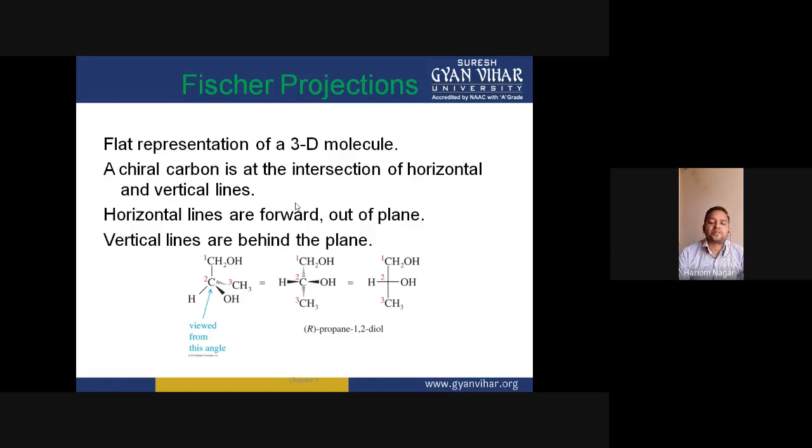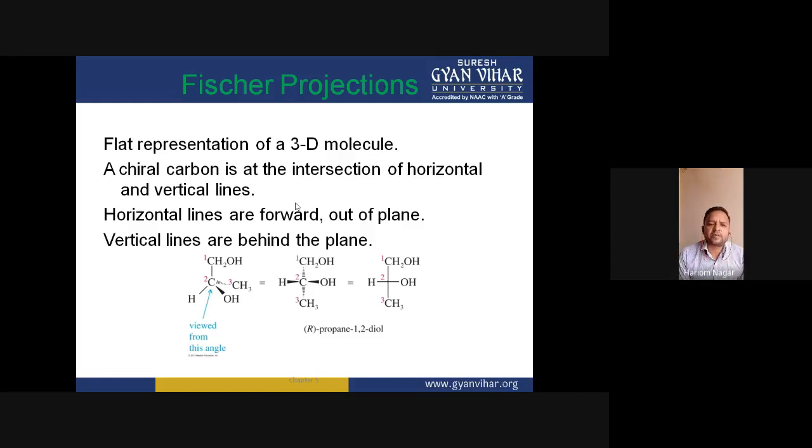Now, what actually are Fisher projections? It is a flat representation of a 3D molecule. If a molecule exists in 3D, then to configure this molecule correctly, we design this molecule in a flat representation.